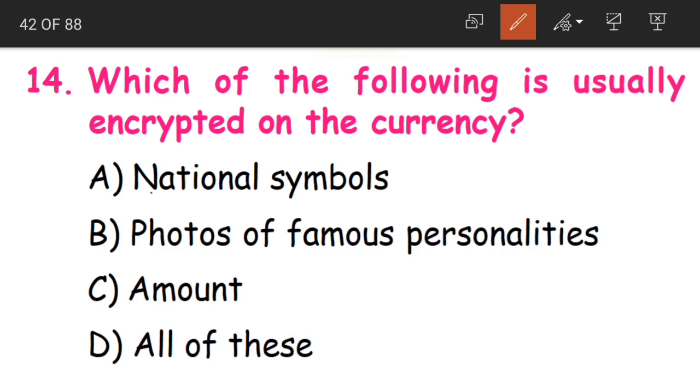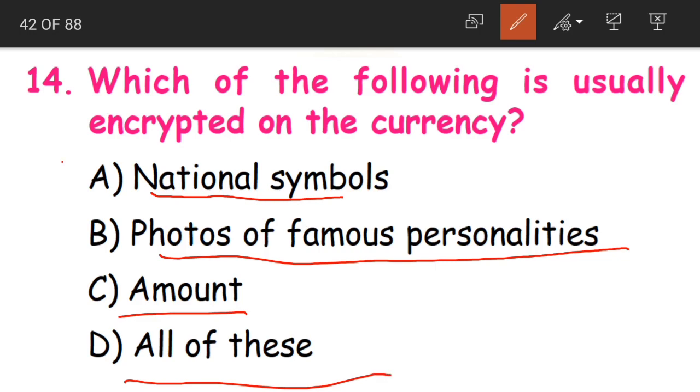Which pictures do they usually print on the currency? Either national symbols, photos of famous personalities, amount, or all of these. So what will be printed on the currency, children? Yes, all of this: national symbols, photos of famous personalities, and also the amount, whether it is 10 rupees, 20, 100, 200, whatever it is. All of this will be printed on the currency.